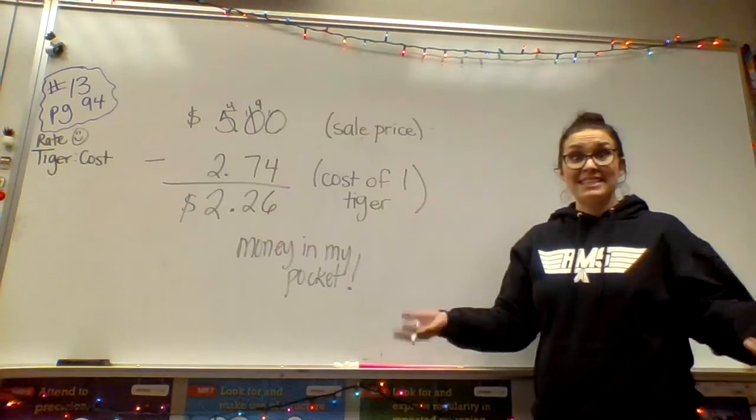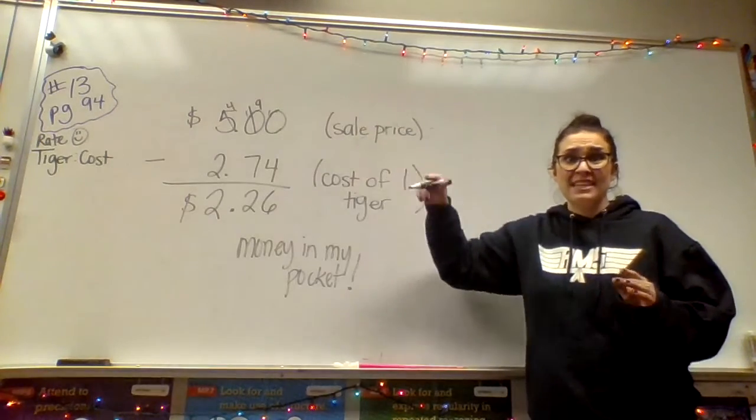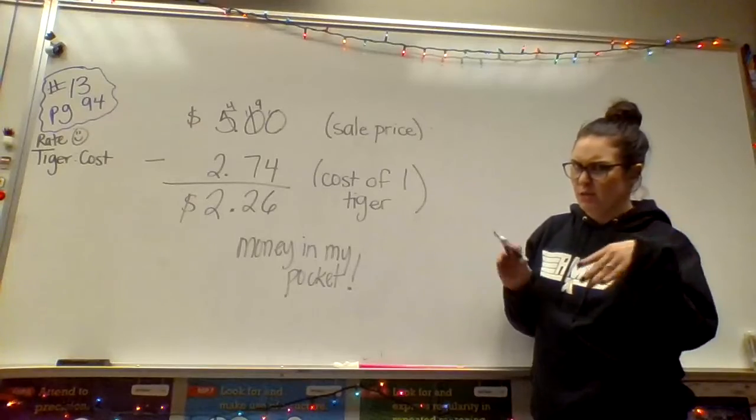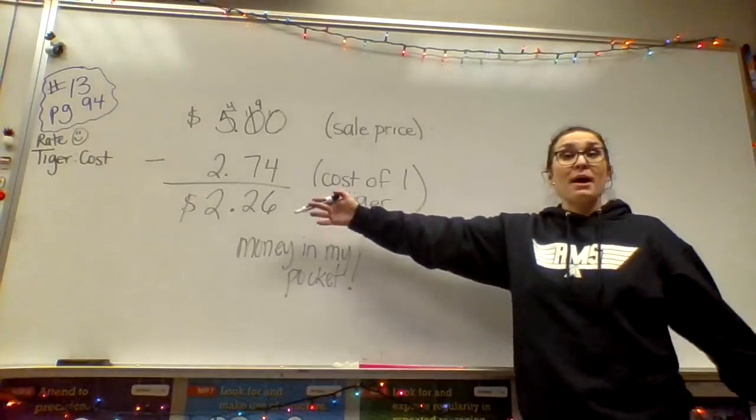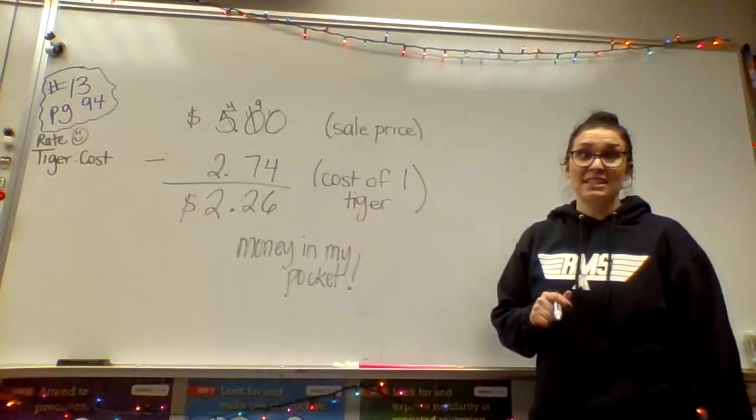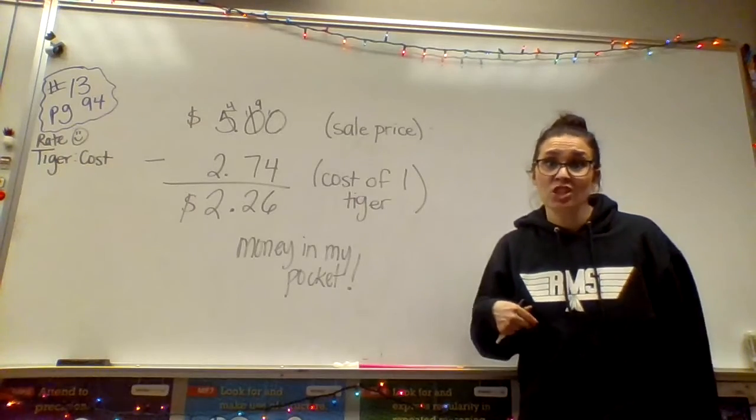All right, friends, so I did my subtraction, subtracting decimals. If you need help subtracting decimals, let me know. We can kind of work through that. But my profit is going to be $2.26. That is money in Mrs. Schlecht's pocket. All right, my friends.